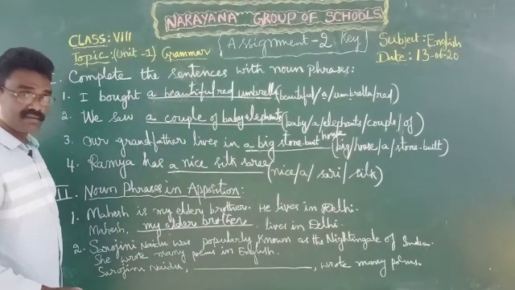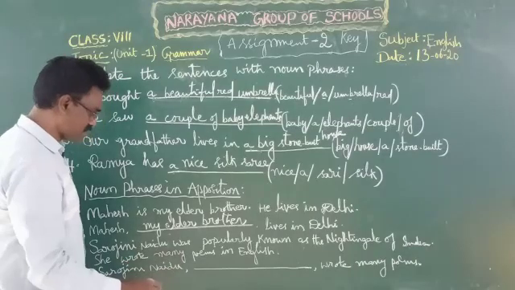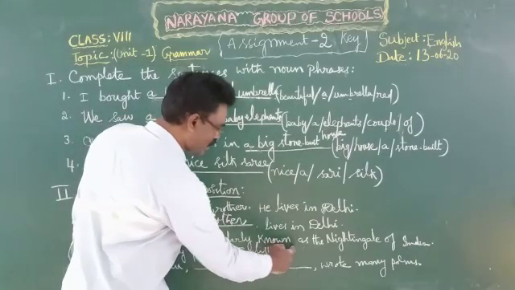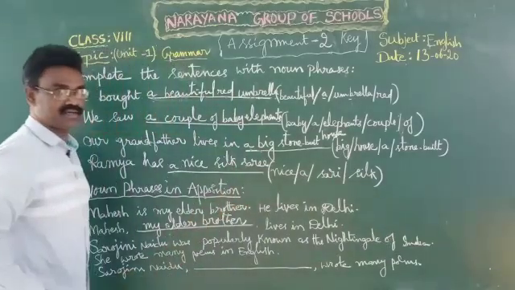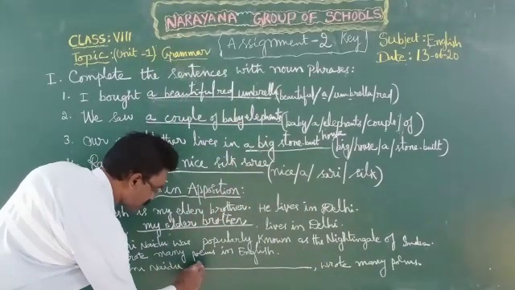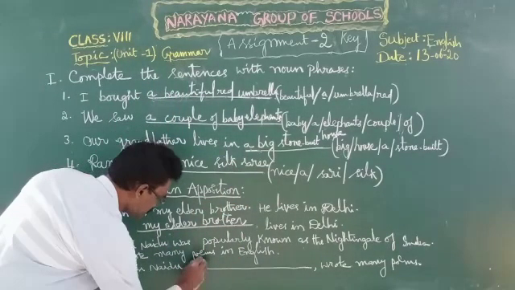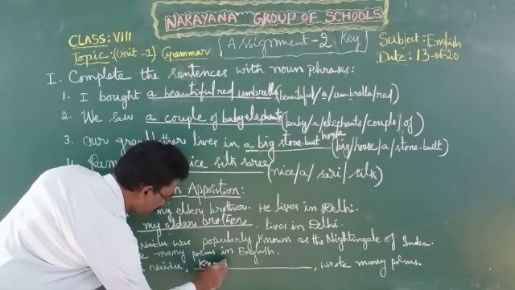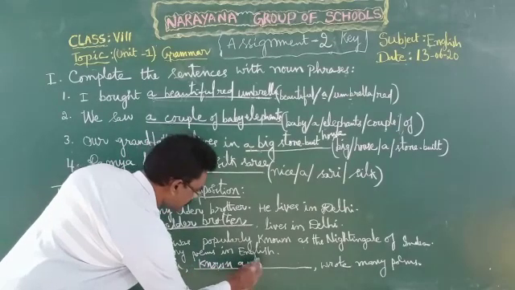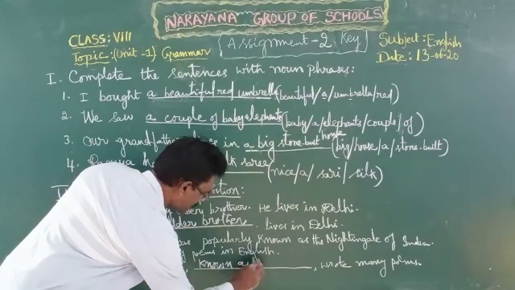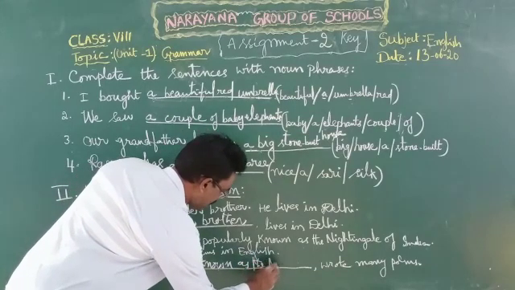So that is a noun phrase in apposition, or Sarojini Naidu, known as the Nightingale of India. Same.